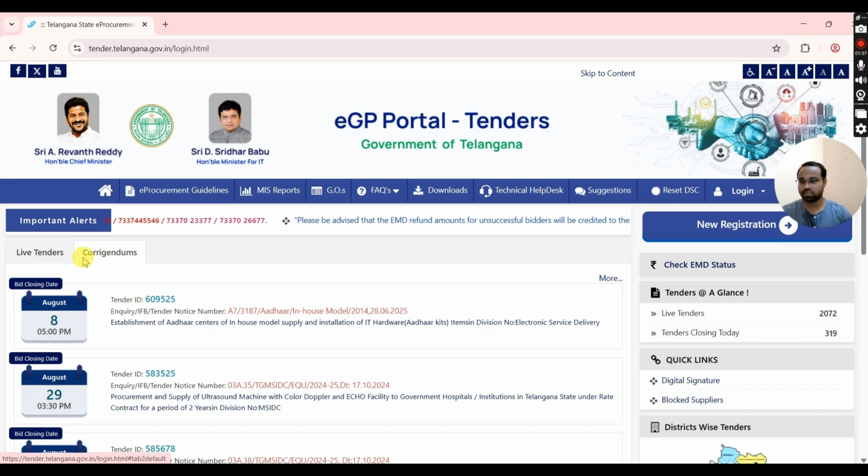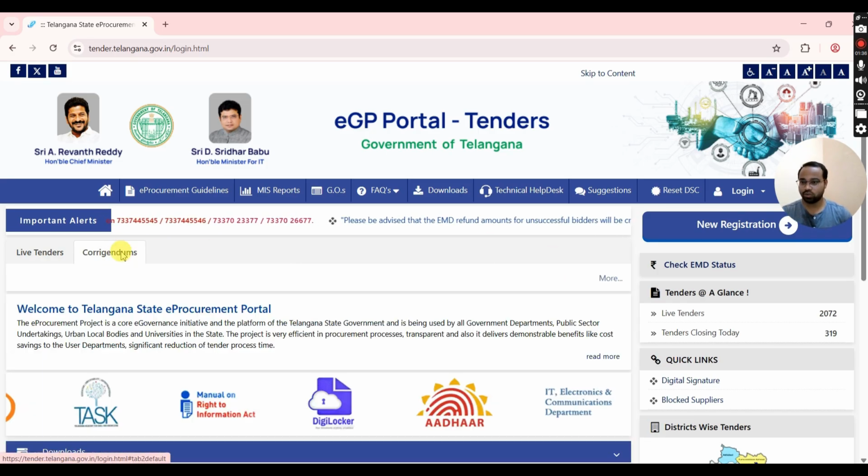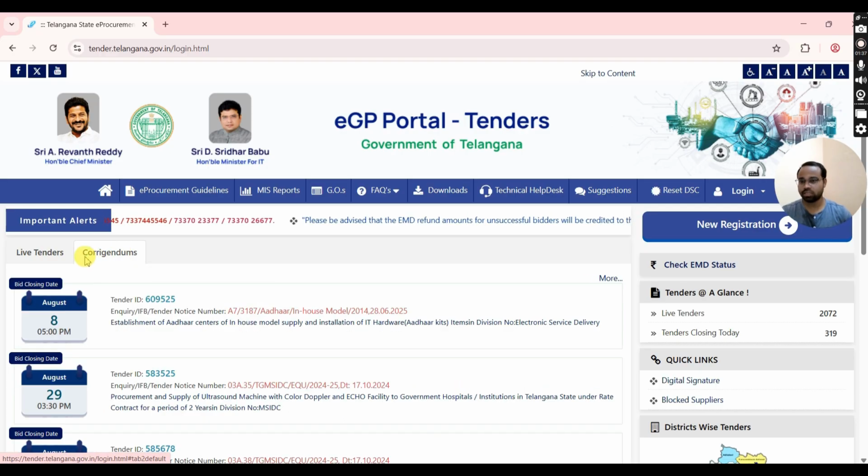Besides live tenders, you can also see corrigendums. It shows the tenders which are changed after publishing. A corrigendum in tendering means an official correction, clarification, or modification issued by the tendering authority after the original tender notice is published. It is like a correction notice or update issued after a tender is released. Bidders must carefully read the corrigendum because even small changes like revised BOQ, eligibility, or deadlines can affect bid preparation.